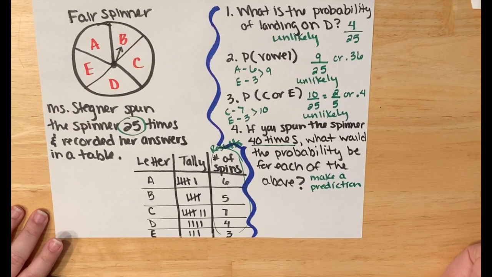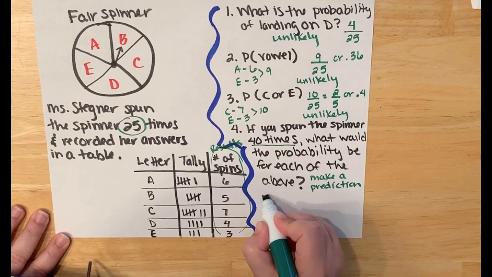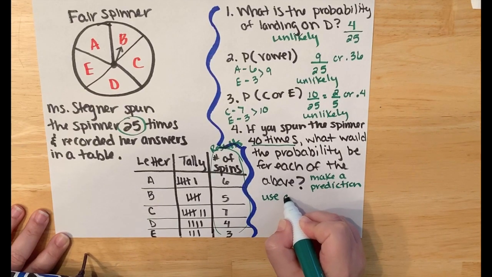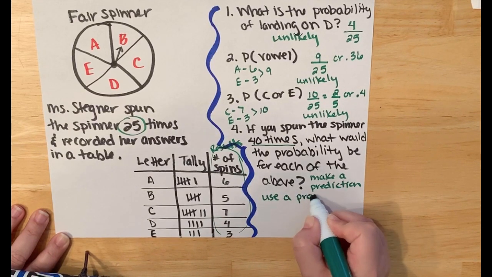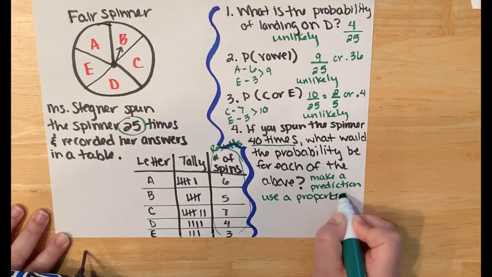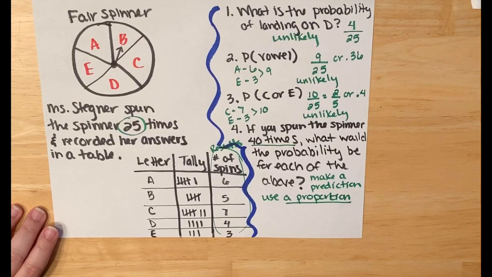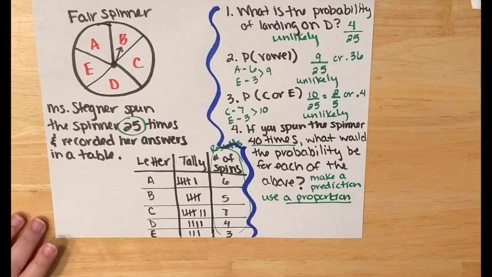So if I'm making a prediction, you're going to be using, drum roll please, a proportion. Didn't see that coming, did you? Everything in 7th grade is about ratios and proportions. Don't forget that.